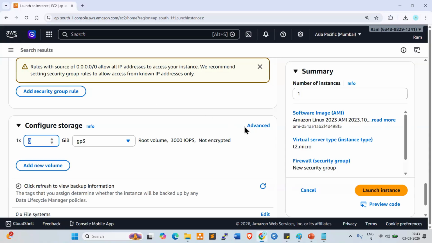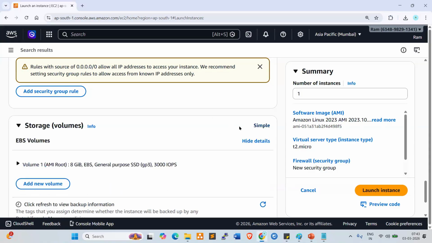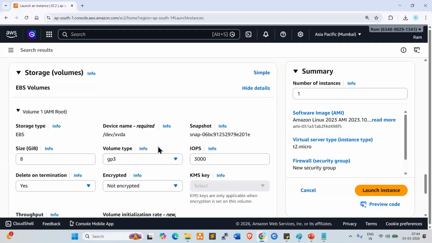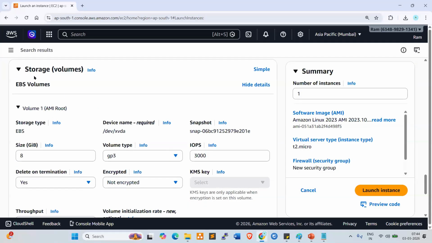Now, if you go and check in the advanced section, click on this and expand this volume. Now go down and look here. AWS is giving EBS volumes, Elastic Block Store volumes, by default.